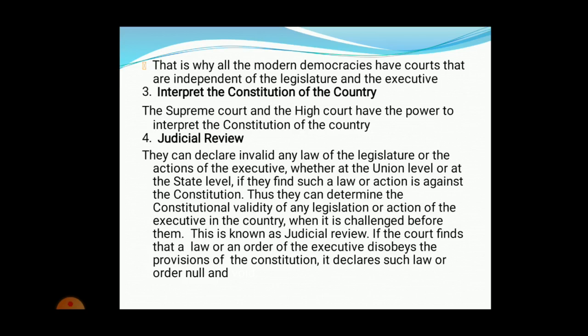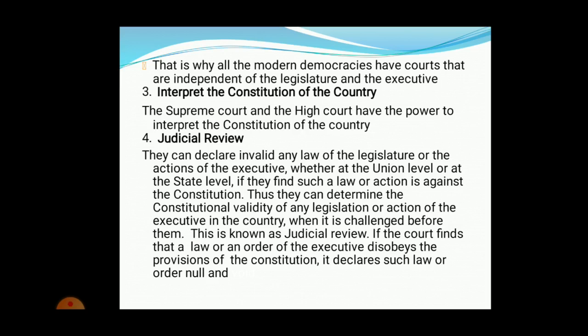It can make them implement it when it has been challenged before them. This is known as judicial review. When it is taken in the hands of the judiciary, it is called judicial review.